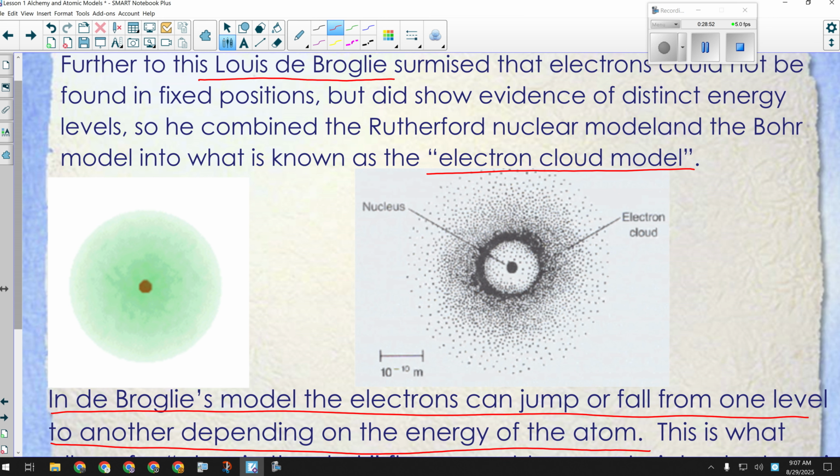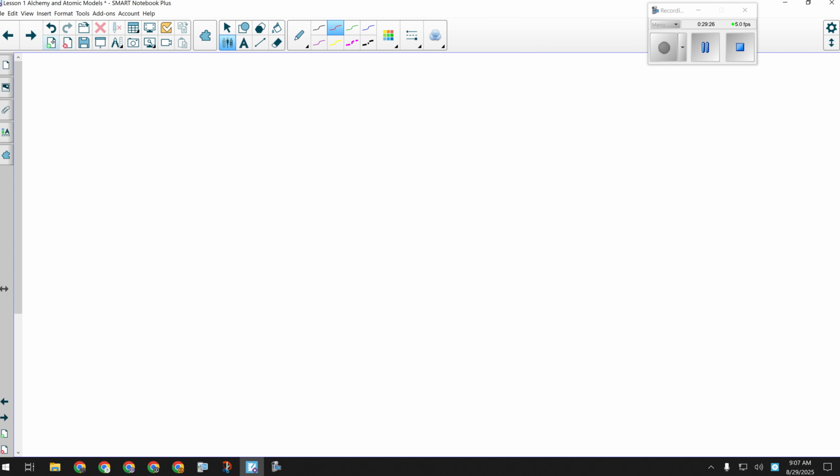Okay, so for nitrogen, we know that it's going to have 7 protons, and we can calculate how many neutrons. The way we calculate the number of neutrons, we take the atomic mass and we subtract the atomic number. So on this particular one, it is actually 7 as well. It's not always that, but sometimes it's slightly more. So, for an atom of nitrogen, we would have 7 protons in the nucleus and 7 neutrons in the nucleus.